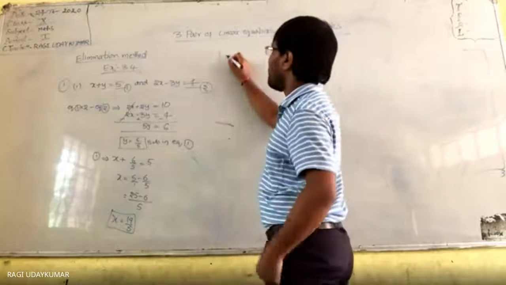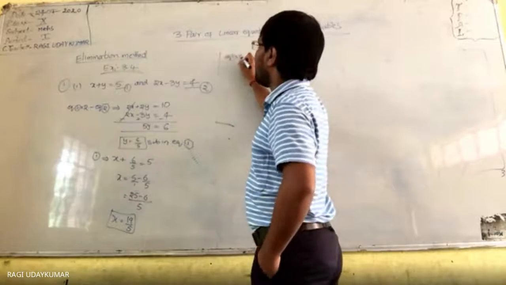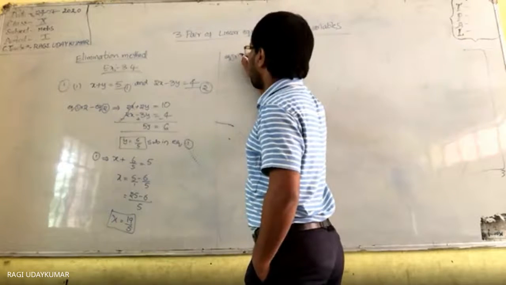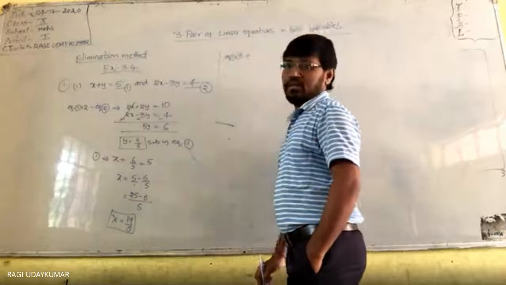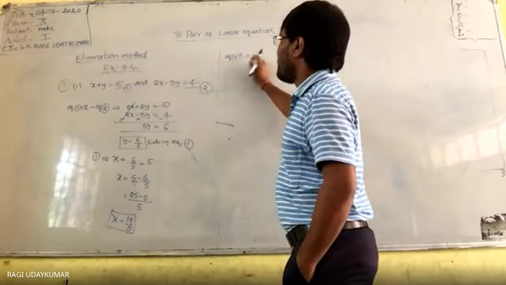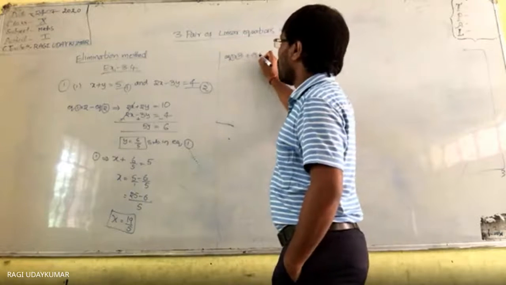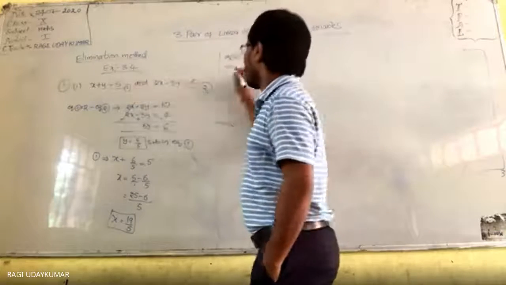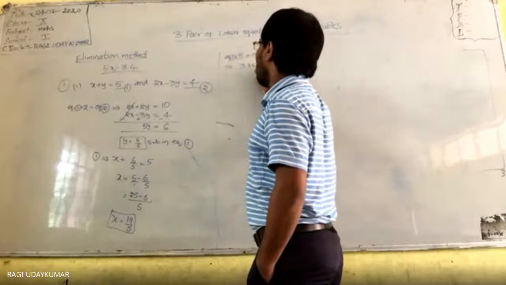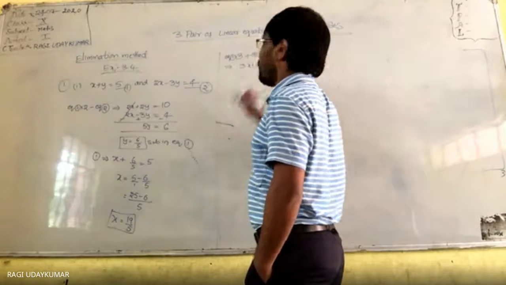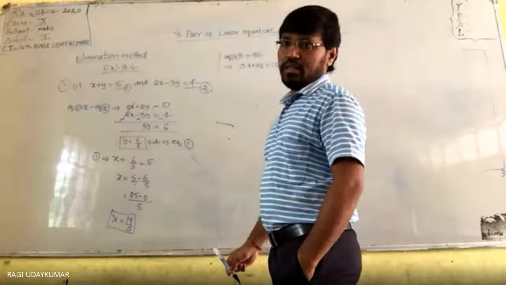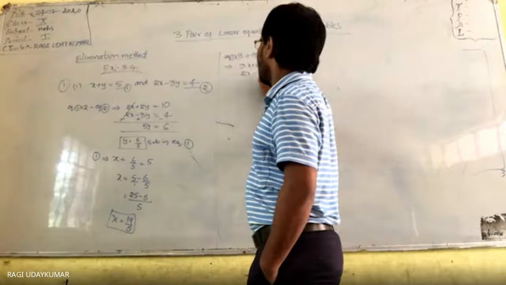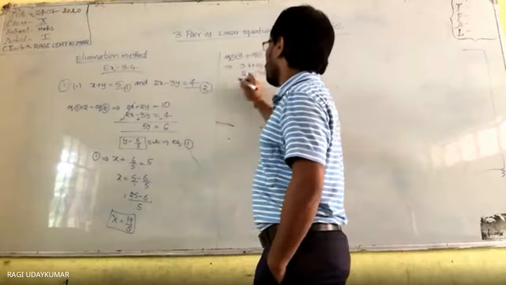Suppose I multiply equation number 1 by 3, and let us write it as equation number 3. Equation number 1 multiplied by 3, and then equation number 2, I will do it. So what will we get? 3x plus 3y is equal to 15. Equation number 2, as it is, 2x minus 3y is equal to 4.